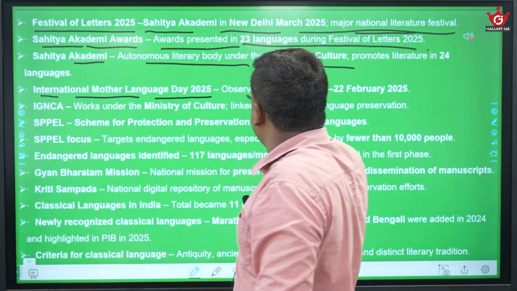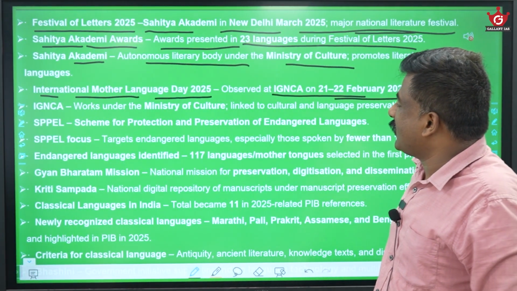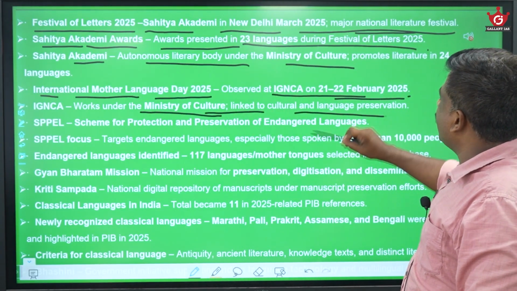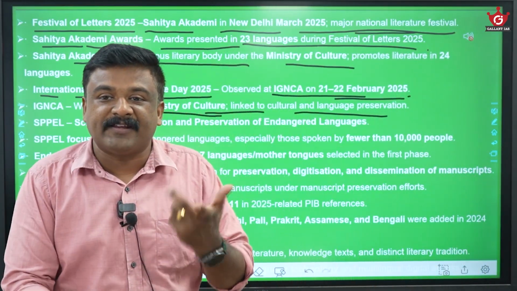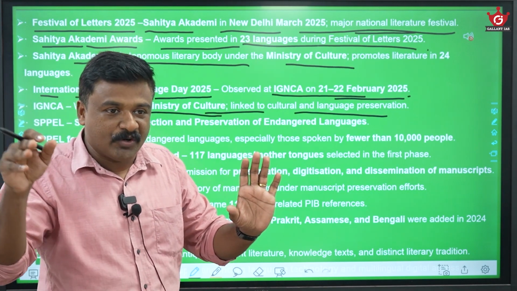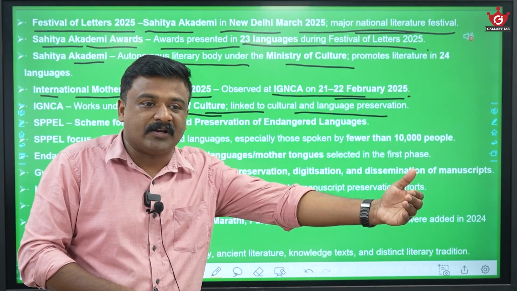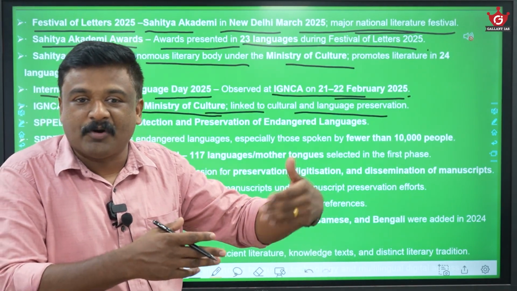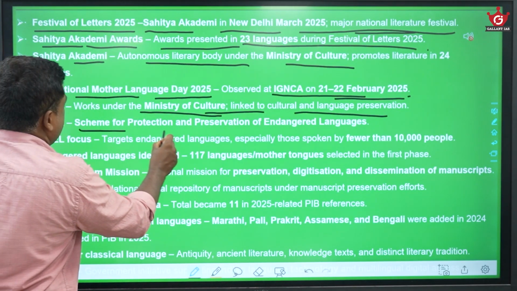International Mother Language Day is celebrated at IGNCA in February 2025. It works under the Ministry of Culture, linked to cultural and language preservation. So they can ask you to match the pair, which organization is connected with which area. Maybe it is education, or literature, or something related to monument preservation, ancient monument preservation, something like that.